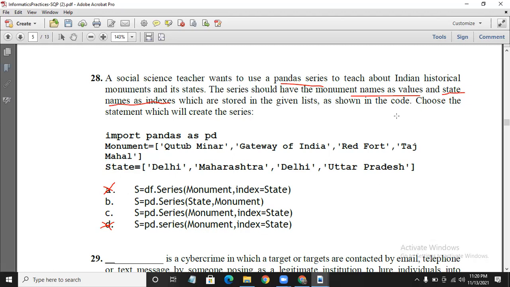Monument names should be the values and state should be the index. What will happen with state comma monument? Will it result in an error? No, it will not result in an error. Whatever value comes first will be taken as the data, and the second one will be considered as the index. Here it is specifically told that monument should be the data and index is equal to state, as per our question. So option C is the correct answer.